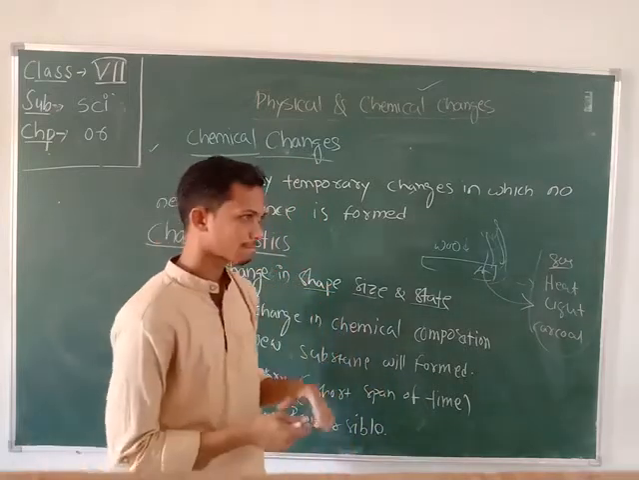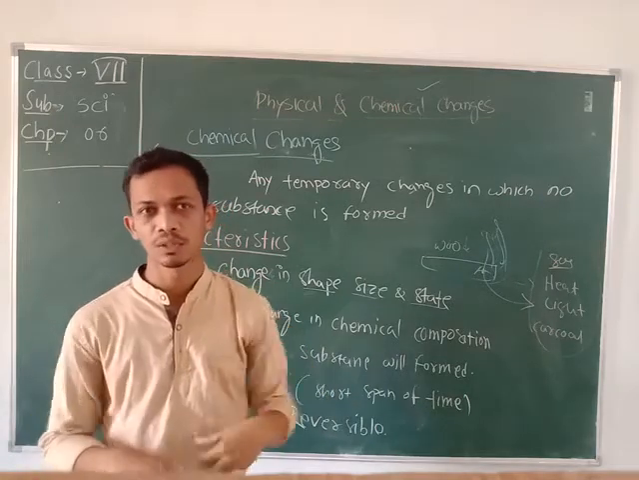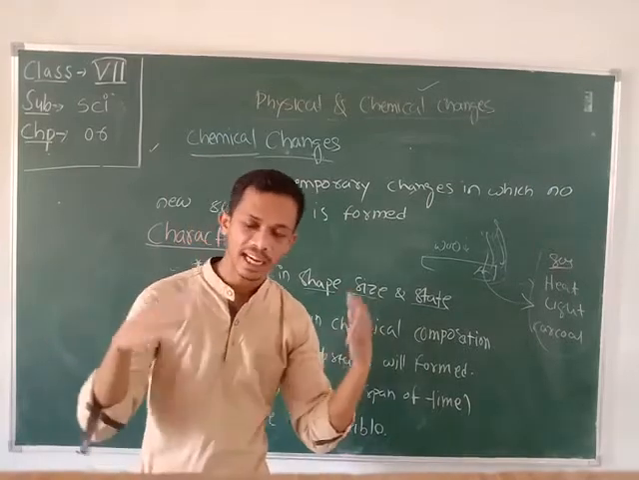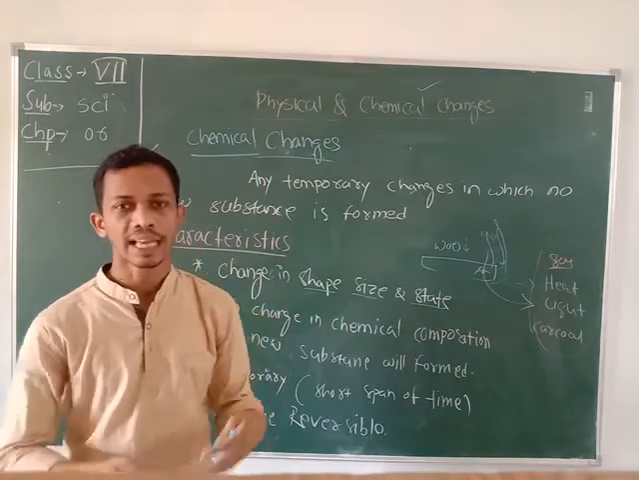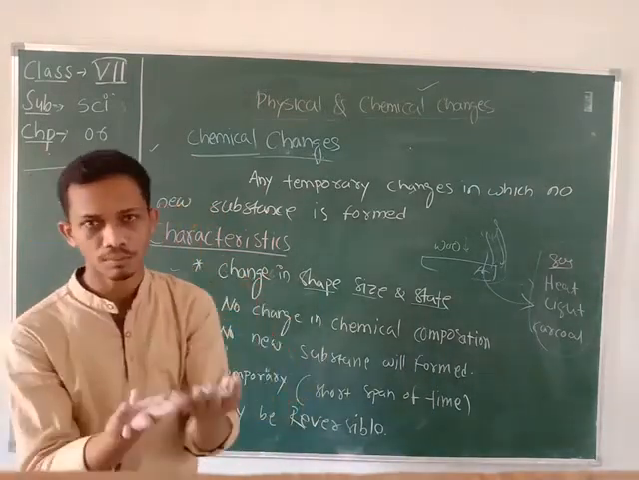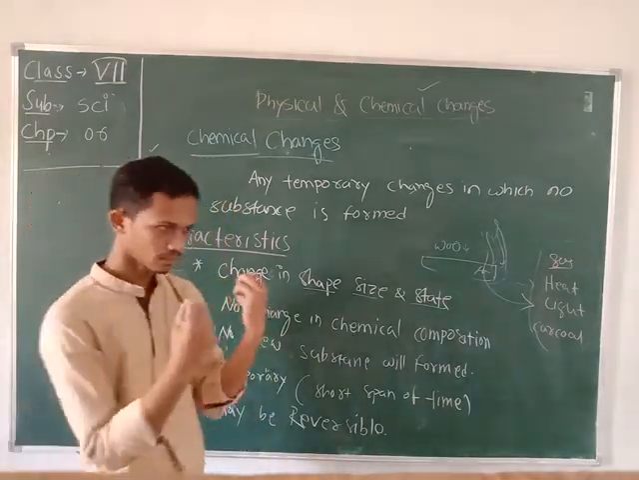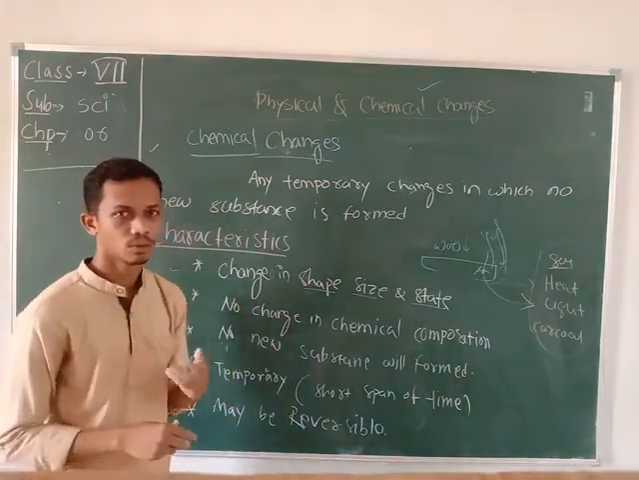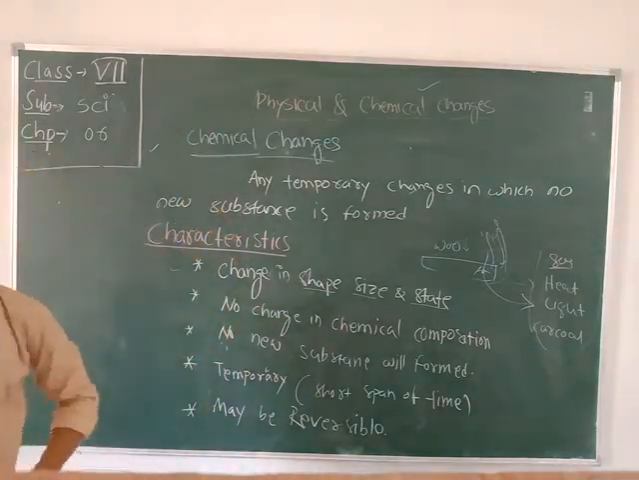Take the example of food also. Whenever we eat a variety of food, after eating, digestion of the food takes place, and as a result we get energy. Can we reproduce the same food from our mouth? Students, we are not able to restore the digested food in the same form. So these examples are examples of chemical changes.